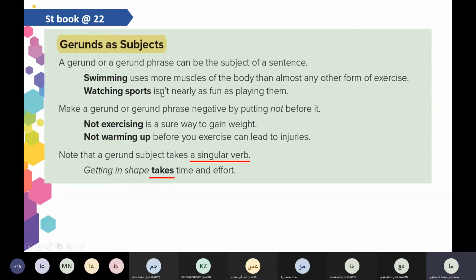Isn't, not aren't. Not exercising is. So you realize that the gerund subject always has a singular form. Look at the example.